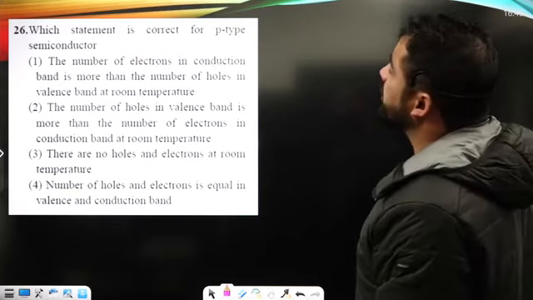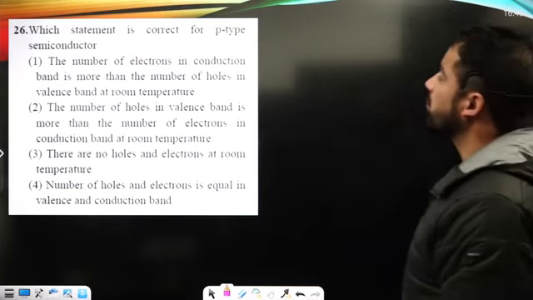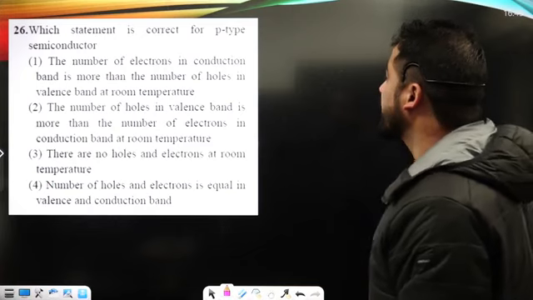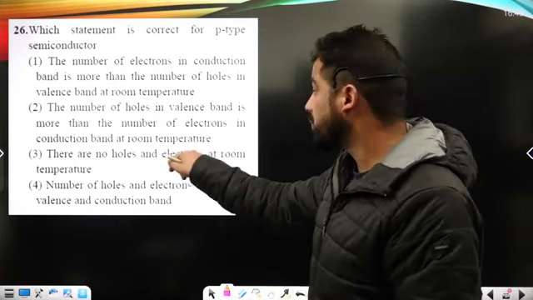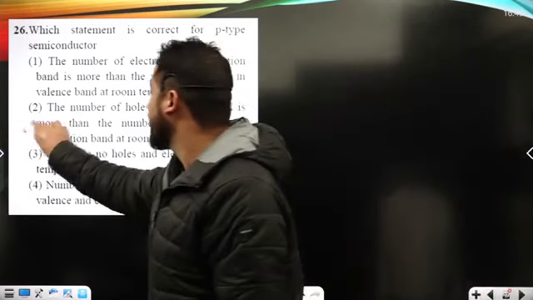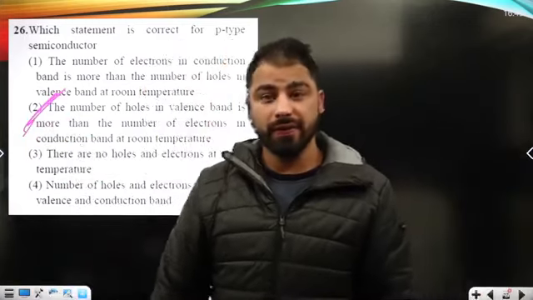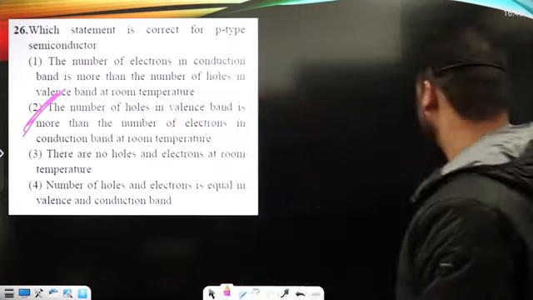Which of the following statements is correct for the P-type? The number of holes in the conduction band being more than the number of holes in the valence band is wrong. The number of holes in the valence band is more than the number of holes in the conduction band at room temperature. It is basically the correct option.